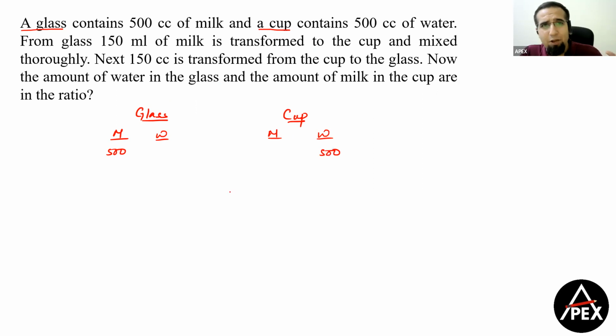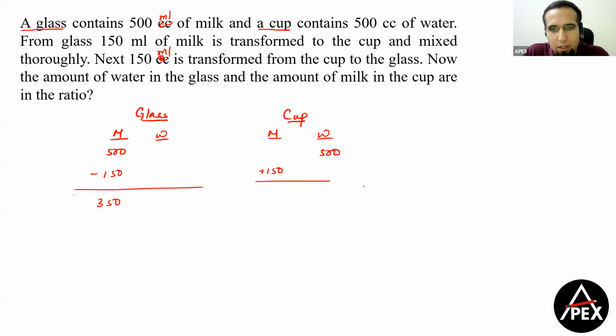Now what is happening? 150 ml of milk is transformed to the cup. Let's say 500 ml कर लो यार. Now 150 of milk is taken out from here and 150 is added. तो अब क्या हो जाएगा? After this इसका हो जाएगा 350. अब यहाँ पे मेरे पास 150 है और 500 and I remember yeah they are mixed thoroughly, मिक्स कर लिया. मतलब अभी now we have milk and water in the ratio of 3:10. I repeat, milk and water in the ratio of 3:10. Now why milk and water in the ratio of 3:10? Because whatever quantity we take out will be in the ratio of 3:10.